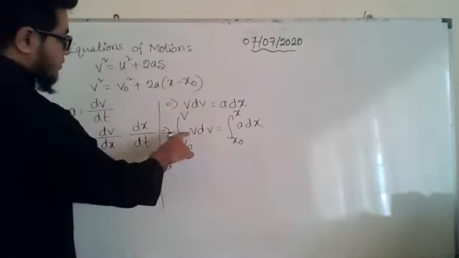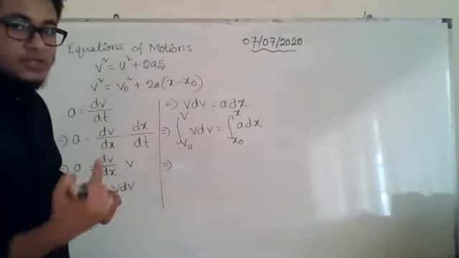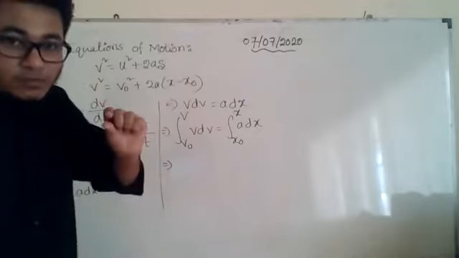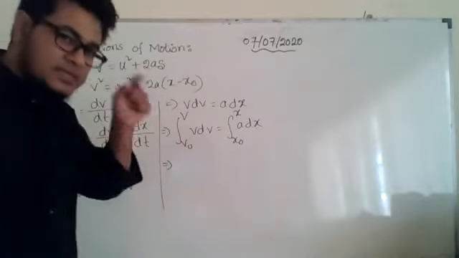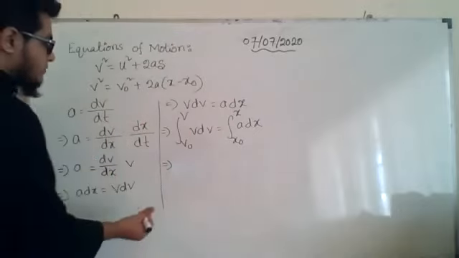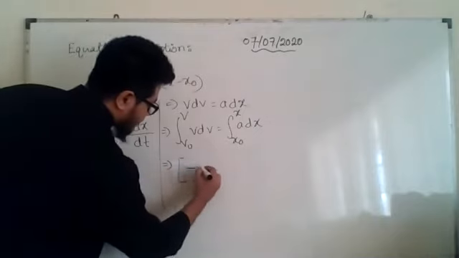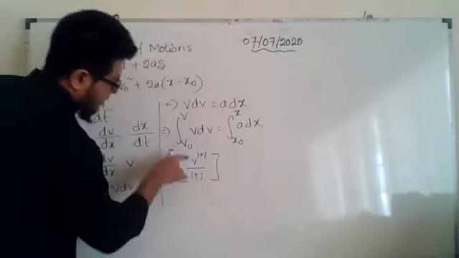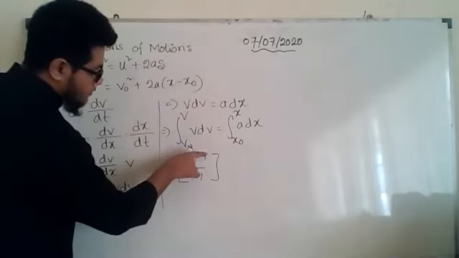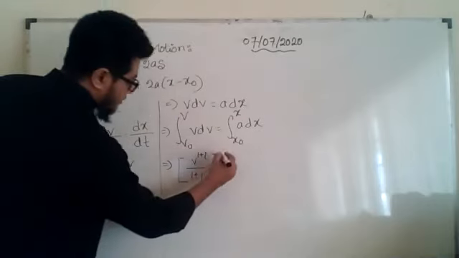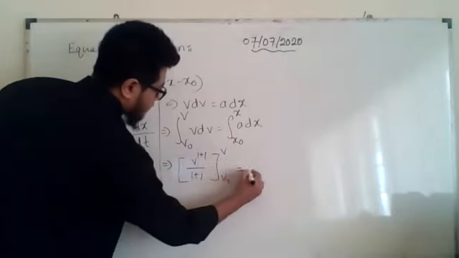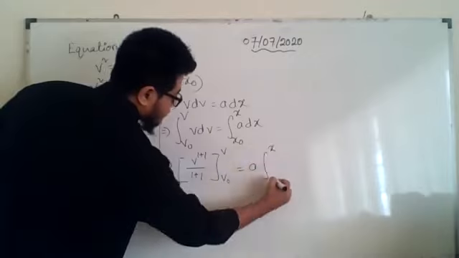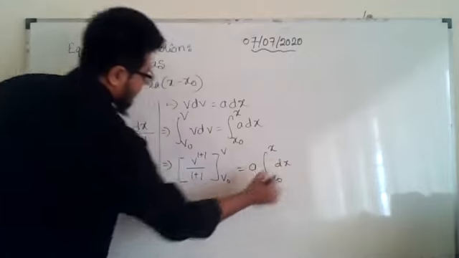Now, as we have v dv, I already showed you that in the case of t dt, it became t square by 2. So for v, in the same way, applying the same rule, let me apply it again because you are new with it. The power is 1, so it will be increased by 1 and it will be the denominator also. So a will come out and it is going to be the integral from x naught to x of dx.